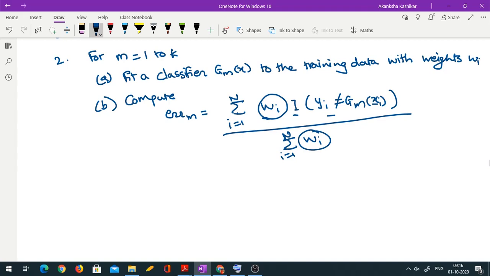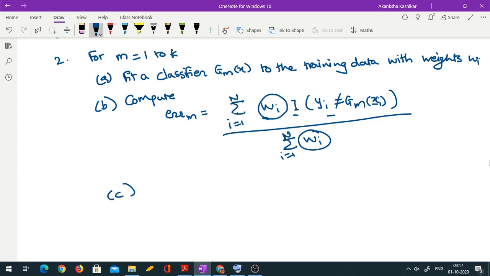So if an observation had a higher weight, meaning if an observation was given more importance in fitting the tree, and still it gets misclassified, then that tree is actually bad, right? Because even when you focused on a particular observation, you couldn't give a good fit to that observation. So that means you are bad. So the misclassification error should be considered higher in such cases. Am I making sense? Okay. So that's why this error is actually a weighted error.